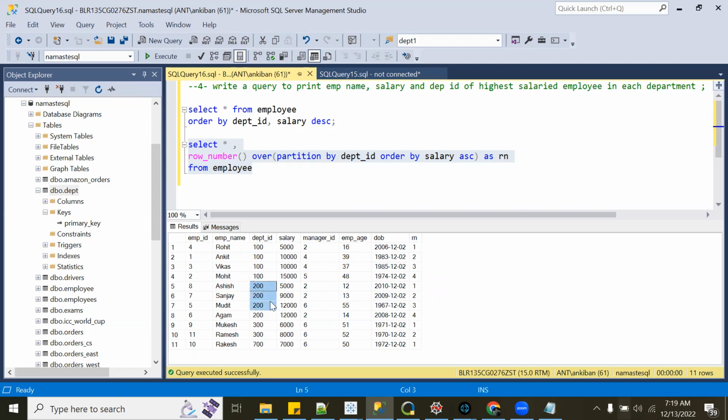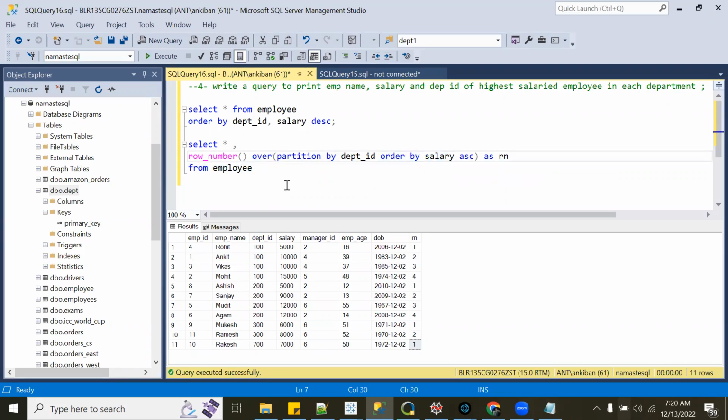So see, all of this has got 1, 2, 3, 4. Then for 300, I'm again starting from 1, 2. And then for 700, we have only 1. So this is the overall syntax of any window function. The function name, then the over clause, then we have partition by, and order by.